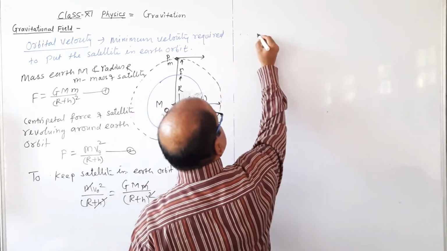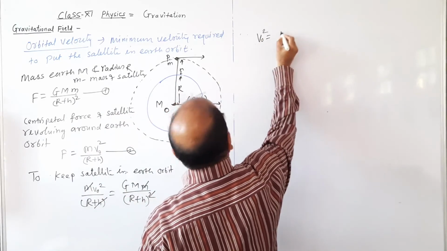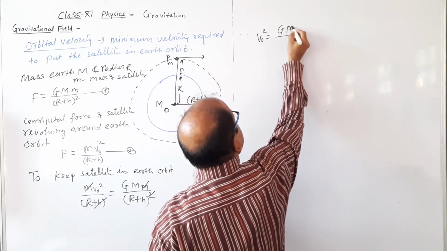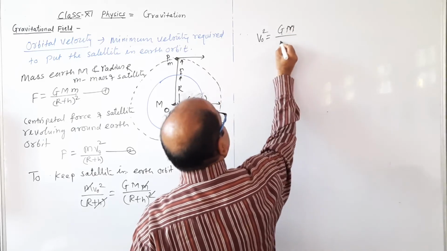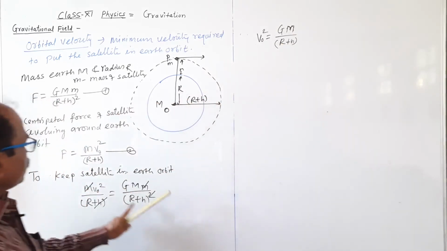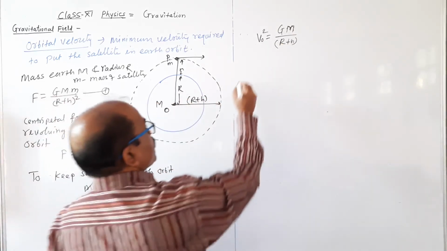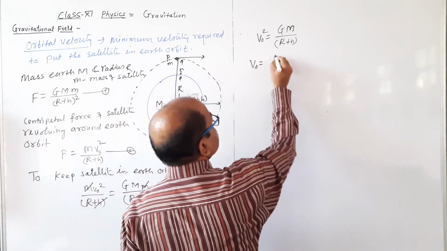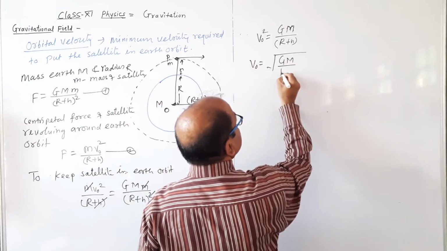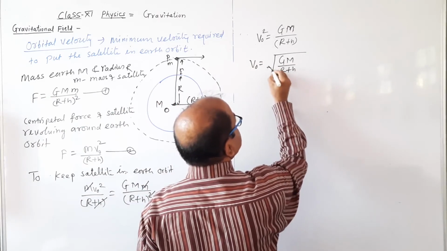vo square, this orbital velocity, equal to G M, this is the mass of earth, we can write this capital M, divided by r plus h. तो इसके साथ कैंसिल हो गया तो ये टर्म बच गया. मतलब vo orbital velocity equal to under root G capital M divided by r plus h.